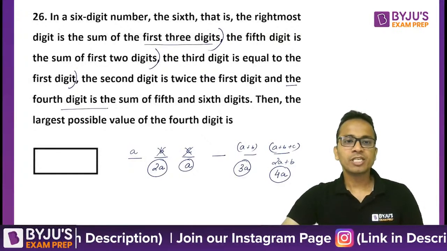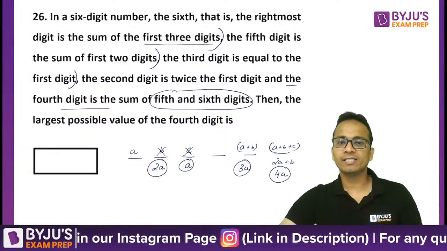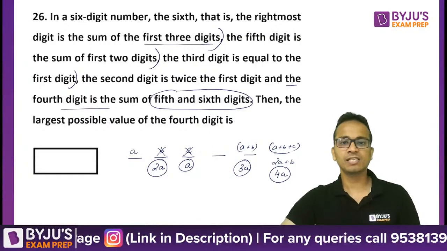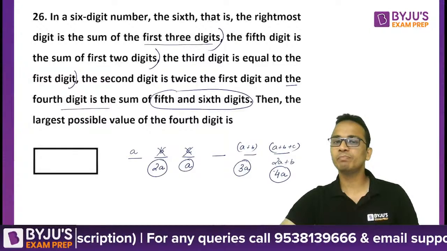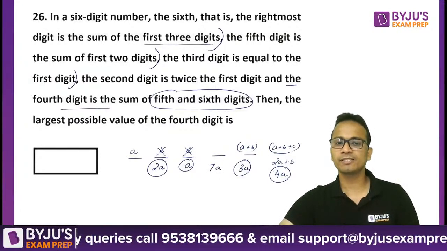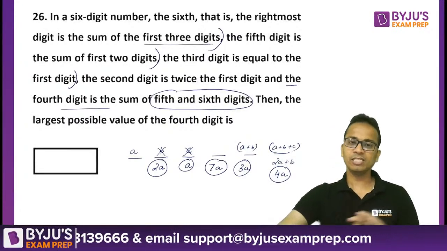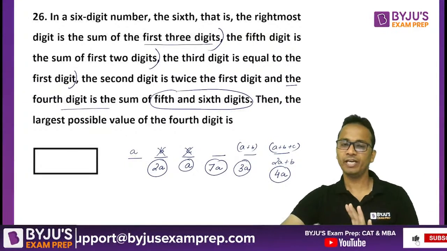And the fourth digit is the sum of fifth and sixth. So the fourth digit, which is left, is the sum of fifth and sixth. So that is 3A plus 4A, which becomes 7A. Now these are the values of all the digits in terms of A.